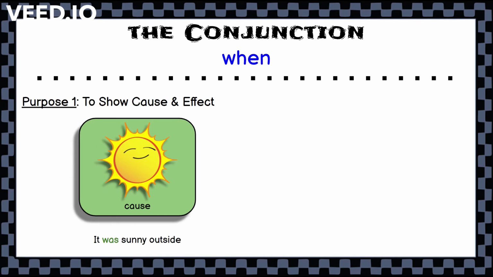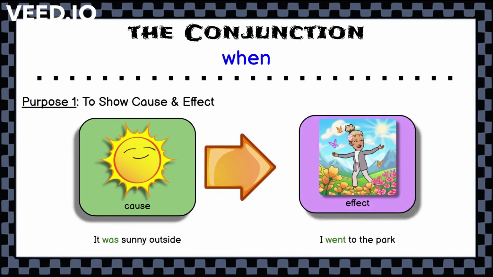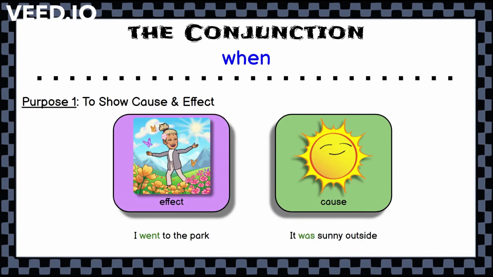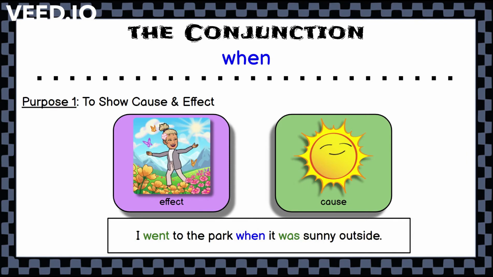Purpose 1 is to show cause and effect. So if we have the example, it was sunny outside, which is our cause, which might lead to I went to the park. To show that in writing, we actually have to switch the effect and the cause. So I went to the park when it was sunny outside. And the when goes in the middle. So it's effect, when, cause. So our full sentence would be, I went to the park when it was sunny outside.